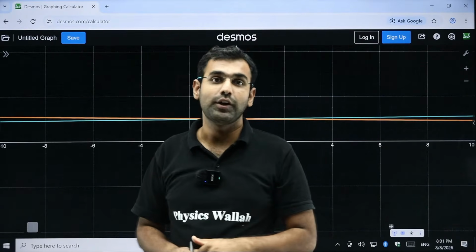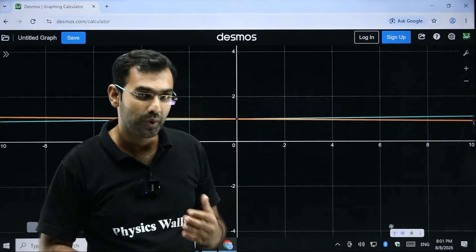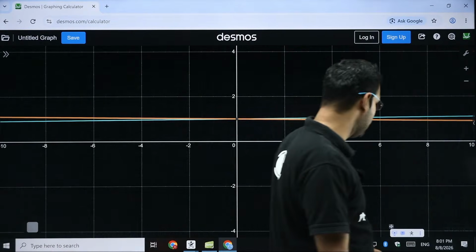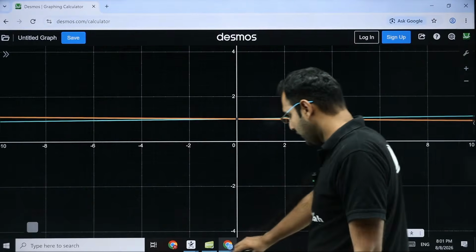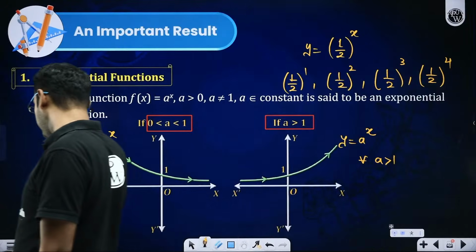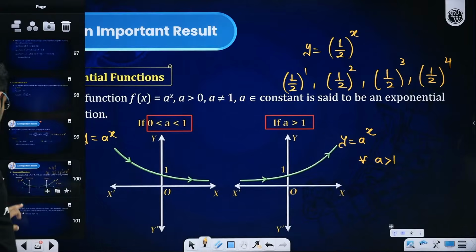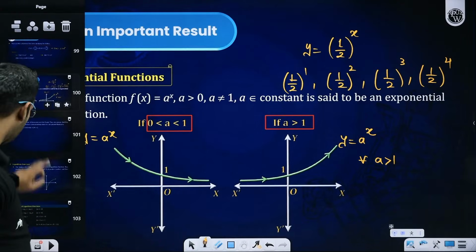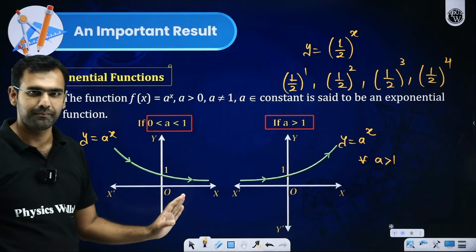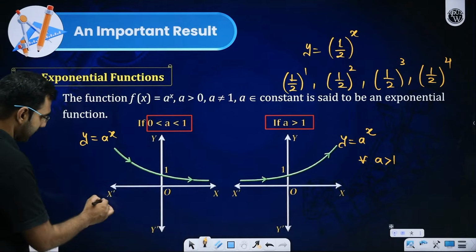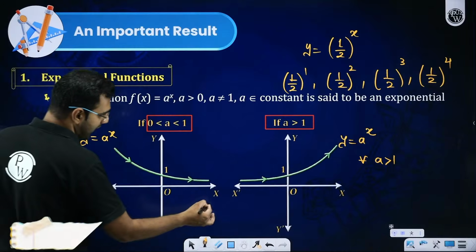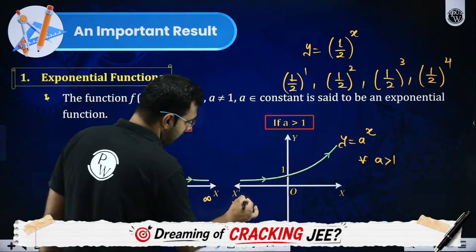Yes. Rate of growth of bacteria, exponential. Napier's constant, e, comes into the picture there. So let us get back to exponential functions and the inverse of exponential. I hope so far you can see that from this curve only we can deduce that a to the power x can be defined for any value of x from minus infinity to infinity.